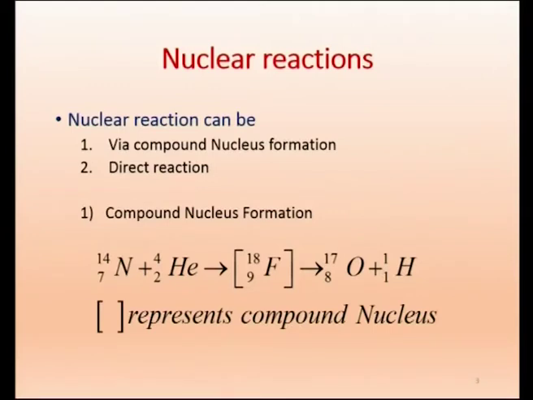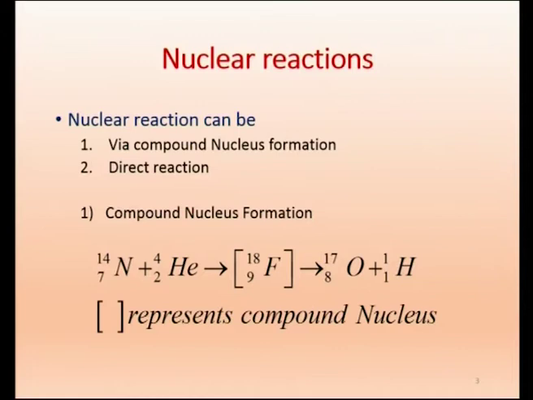Now, we will go into compound nucleus and direct reaction. We will go to the compound nucleus first. So, suppose we take nitrogen-14 (7N14) as the heavier nucleus, the target. Alpha is a lighter particle, so that is the incident particle. So, the alpha particle bombards the nitrogen-14.